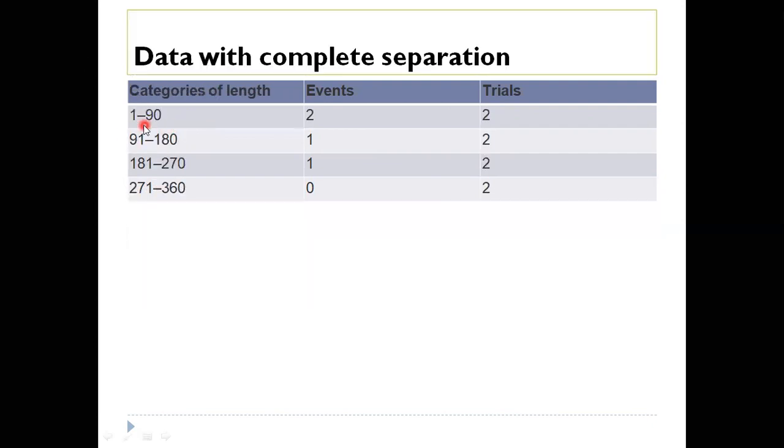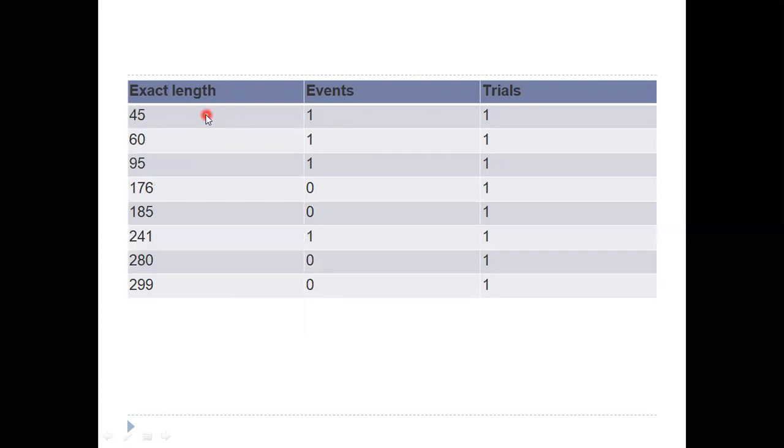Okay, I hope this is clear to you. First, we have seen 1 to 90 events happening in this interval. Now we are exactly denoting the exact length in this next table. That way it is clearly visible, right?